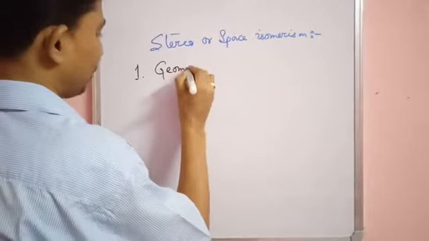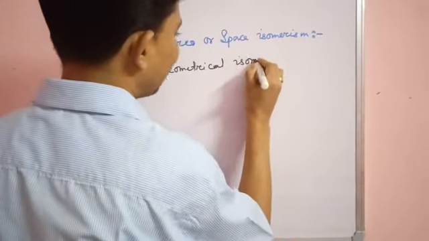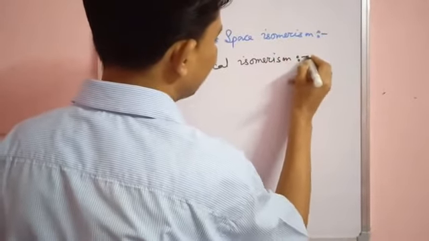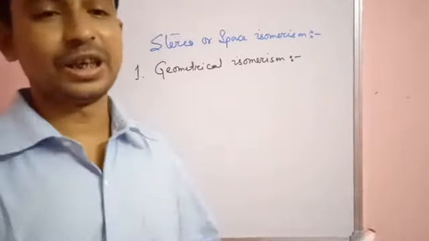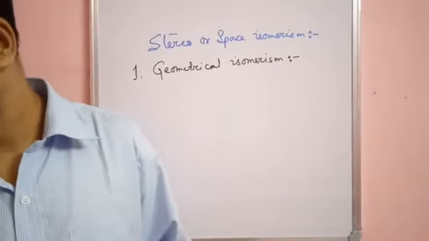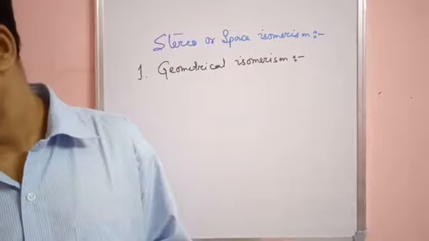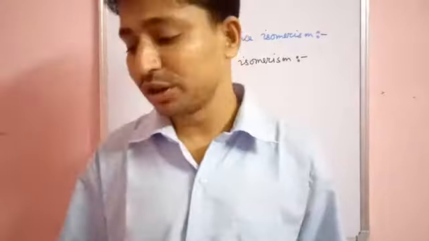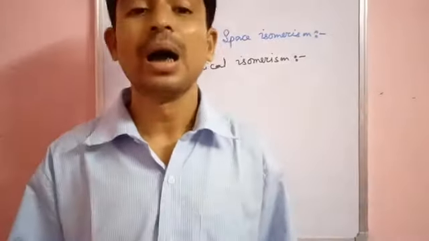First of all we are going to discuss geometrical isomerism. What are geometrical isomers? You have studied this in your first year organic chemistry. Geometrical isomers are compounds having the same molecular formula, but the ligands occupy different positions around the central metal atom or ion.